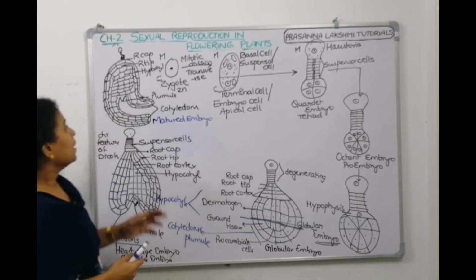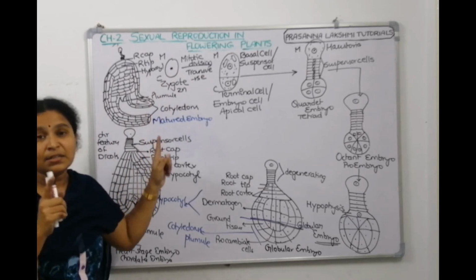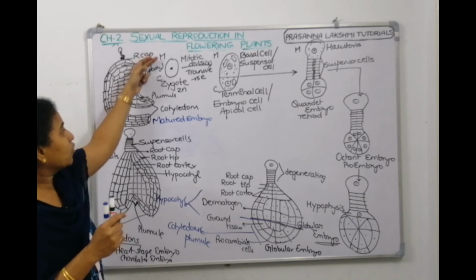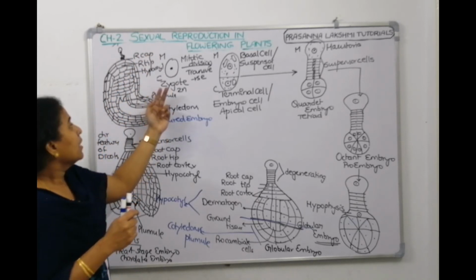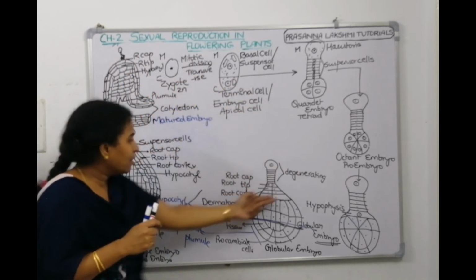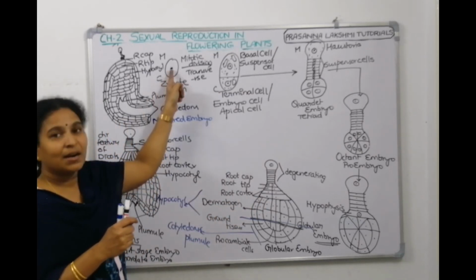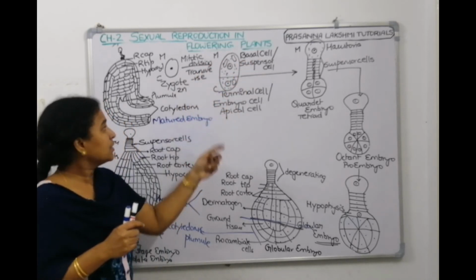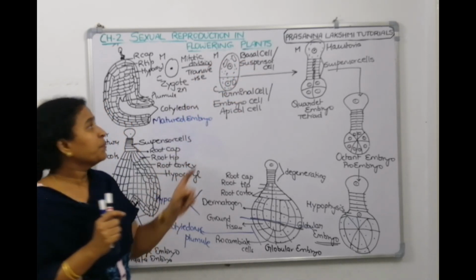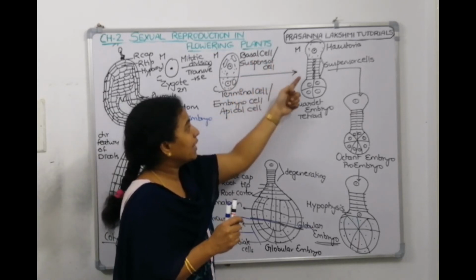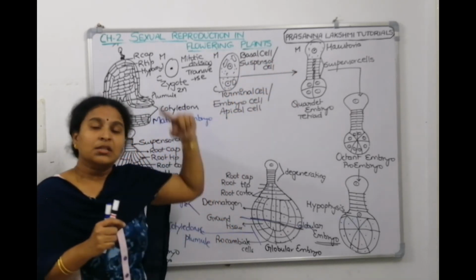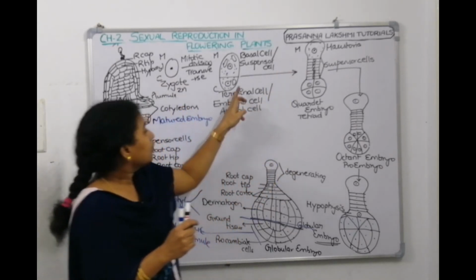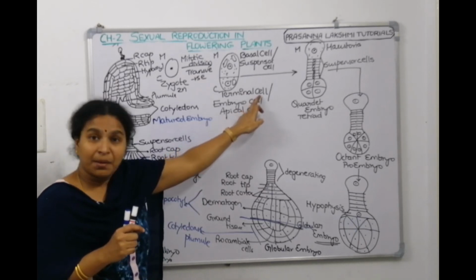Let us see it once again. So we started with zygote, and where is the zygote? The zygote is at the micropylar end. So I just wrote micropylar end and the chalazal end of the zygote. Now it is undergoing mitotic divisions only. It will undergo one transverse division to make a slightly bigger cell called basal cell, and a slightly smaller cell called terminal cell. The fate of the basal cell is to make 6 to 10 suspensor cells, out of which the last suspensor cell is big. It's called haustoria. And the fate of the terminal cell is to make the embryo.